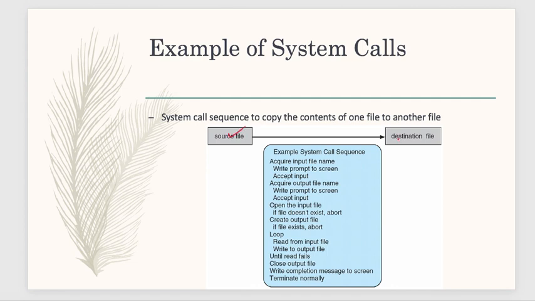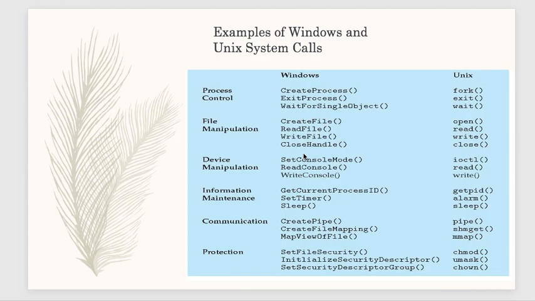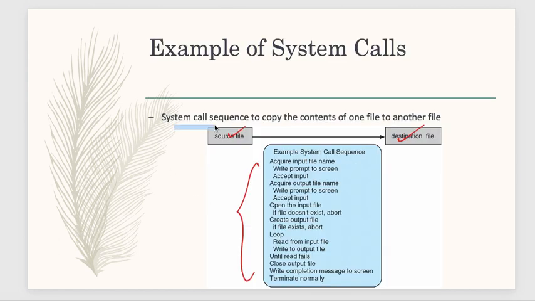Source file, destination file. This is the system call sequence to copy the content from one file to another file. Let's suppose this is the source file, and you have to copy the content to the destination file. So how will it be done? The whole process is given here. First you have to acquire the input.